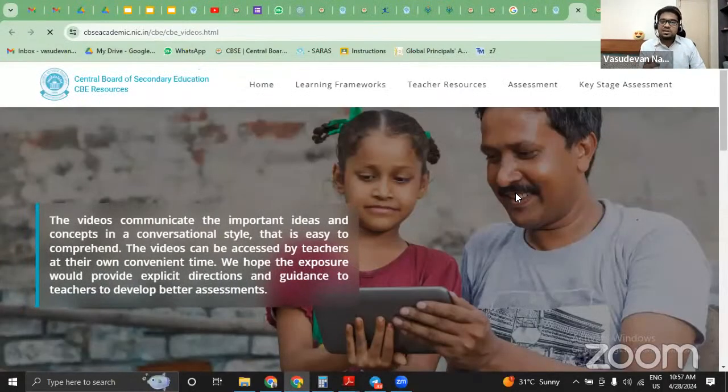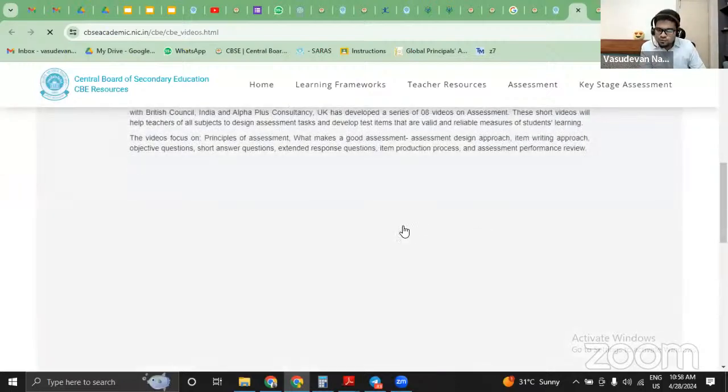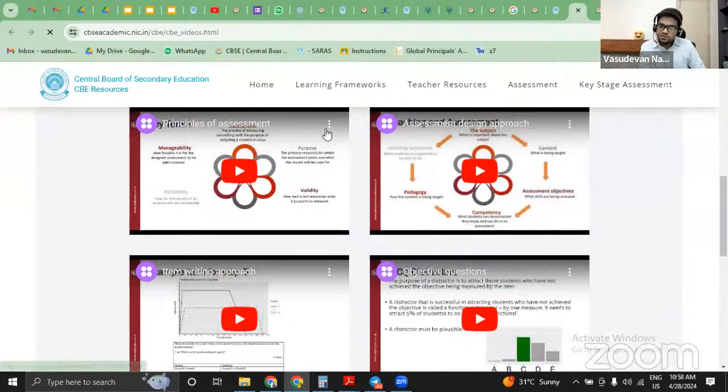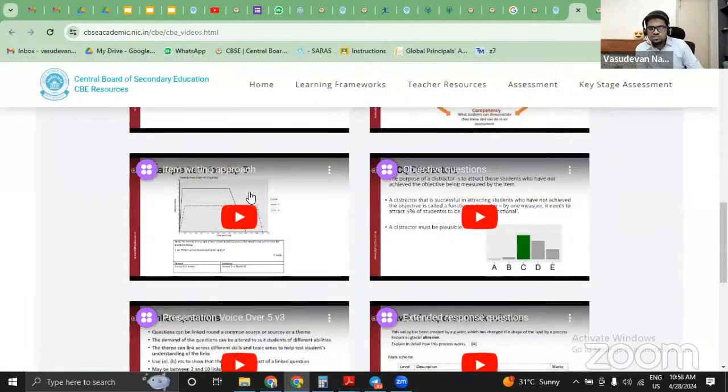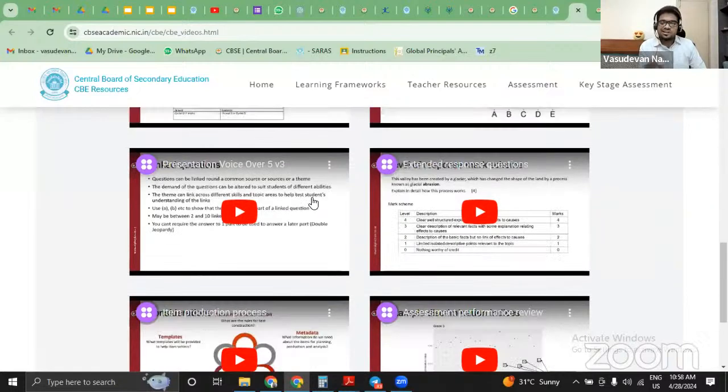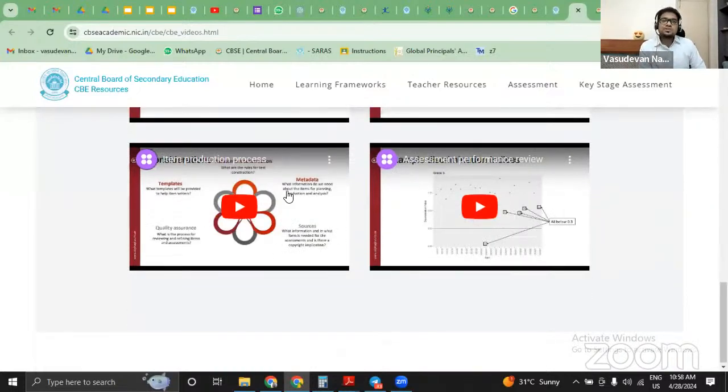And if you want to understand competency based assessment in a little more detail, right after this session, you could come back to this link where they talk about principles of assessment, assessment design approach, objective questions, item writing approach, etc. Everything is present over here. So this particular portal, the CBE resources under the CBSE academic website, is going to play a key role in understanding what exactly competency based education and assessment is. This is what you're following already. That's fantastic.